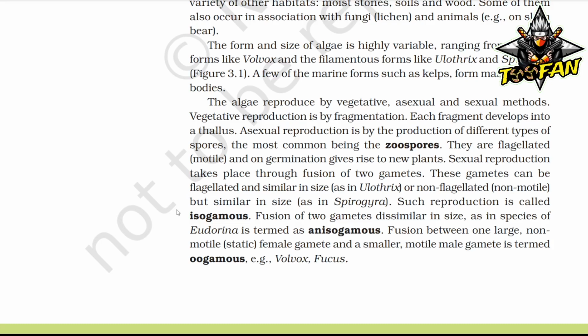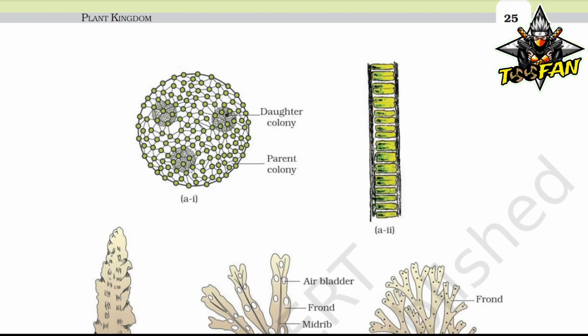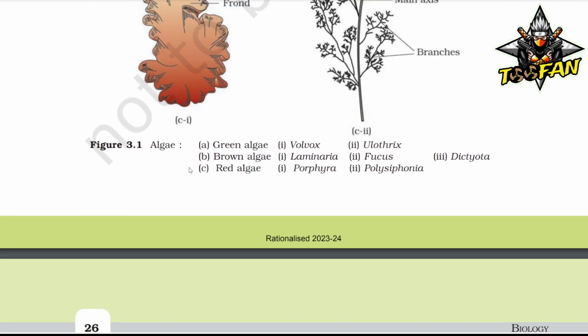These gametes can be flagellated and similar in size, as in Ulothrix, or non-flagellated, non-motile but similar in size as in Spirogyra. Such reproduction is called isogamous. Fusion of two gametes dissimilar in size, as in a species of Eudorina, is termed anisogamous. Fusion between one large, non-motile, static female gamete and a smaller, motile male gamete is termed oogamous. Examples: Volvox and Fucus.